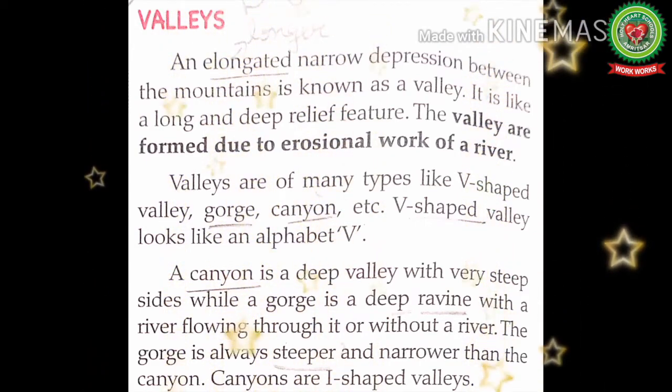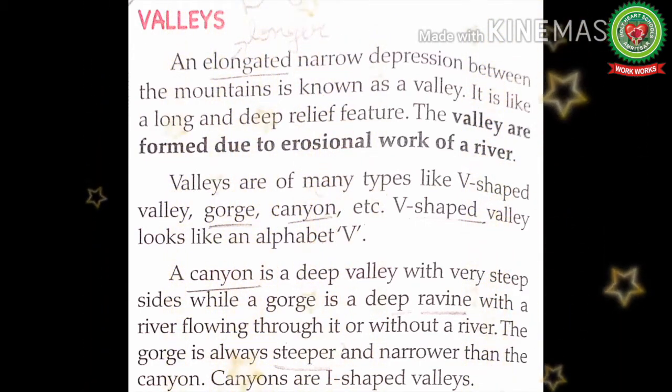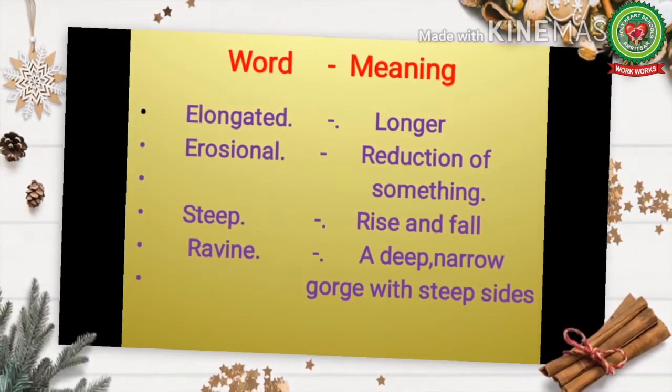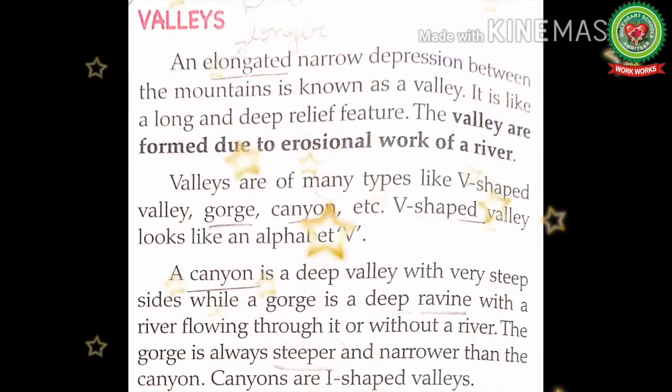How are valleys formed? The valleys are formed due to erosional work of a river. Erosional means reduction of something. So, a valley is formed when a river carries the soil from one place to another. See this carefully. So students, valleys are formed with the process of erosion. Erosion is the process that breaks rocks down.